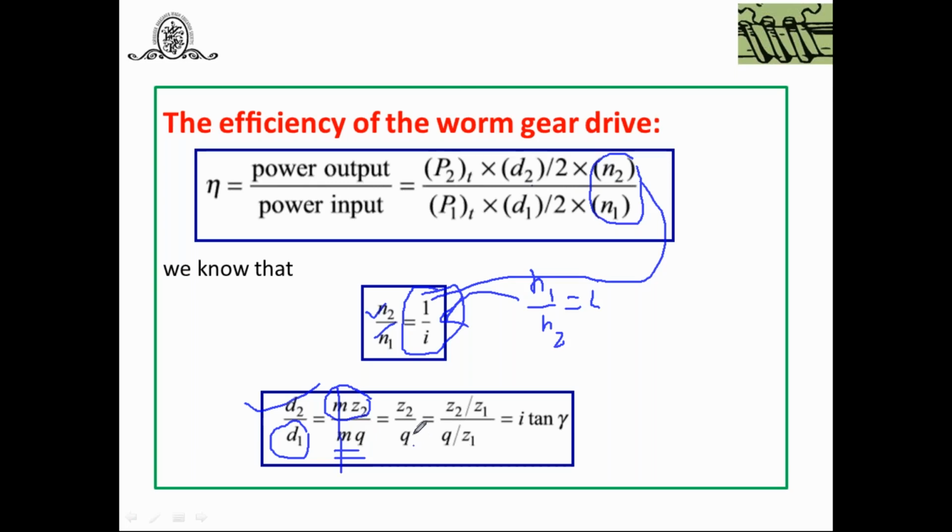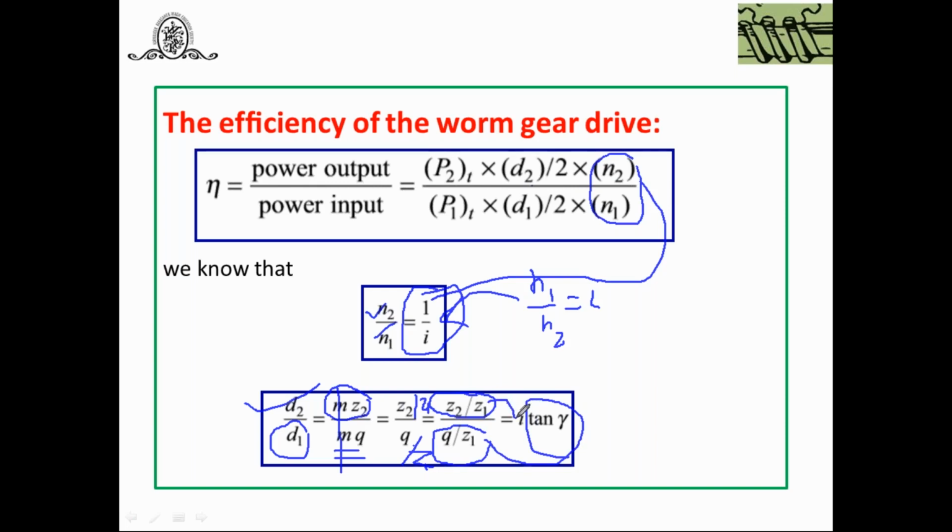But again, what you have to do? You can divide and multiply this term by Z1, both these. Then Z2 by Z1, and what is Q by Z1? The Q by Z1 has a relation with this, and Z2 by Z1 means the I. Try to understand.